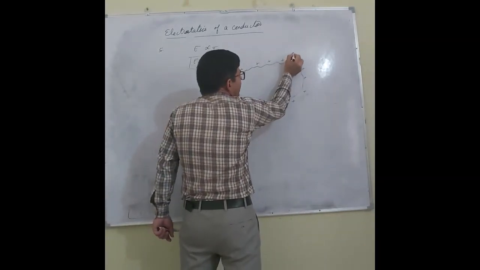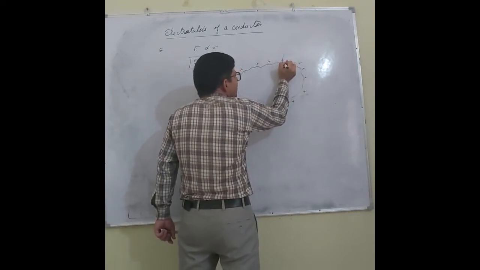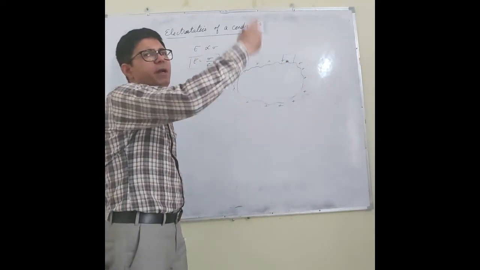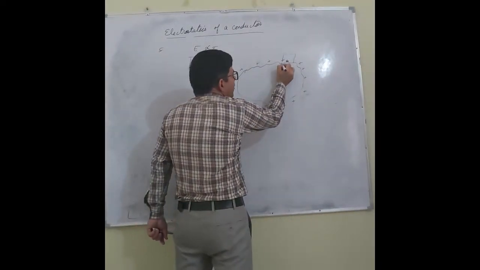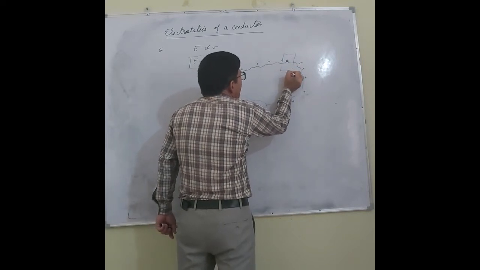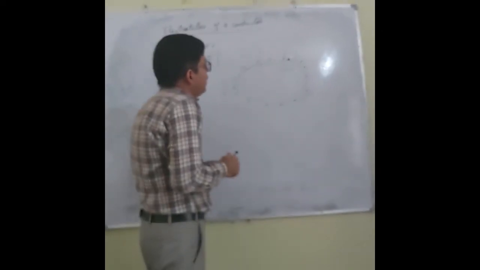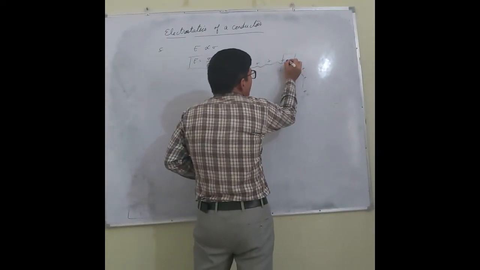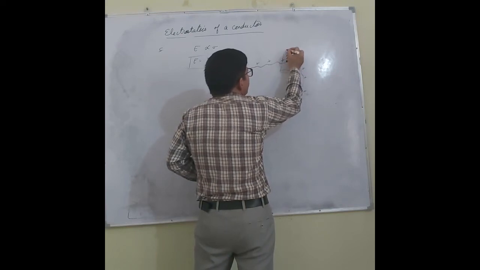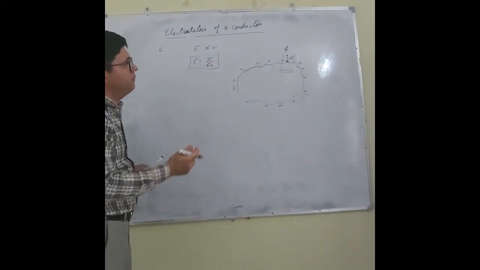To calculate the electric field, let me consider a Gaussian surface. This Gaussian surface will be a cylinder. A part of the cylinder will be outside and the other part will be inside the conductor. This is inside the conductor. For outside the conductor, the direction of ds is this and the direction of E is also the same, right?